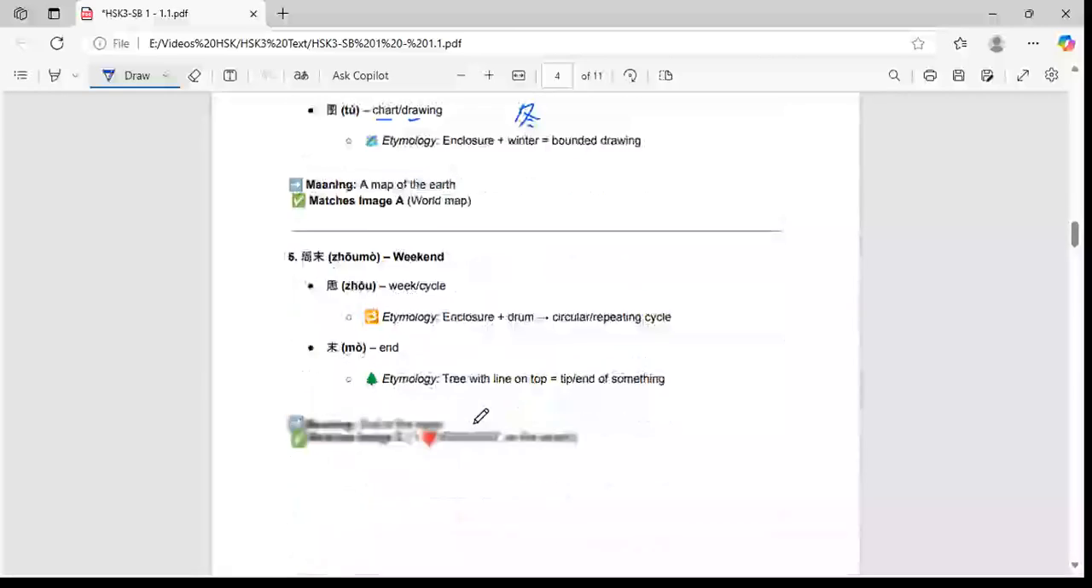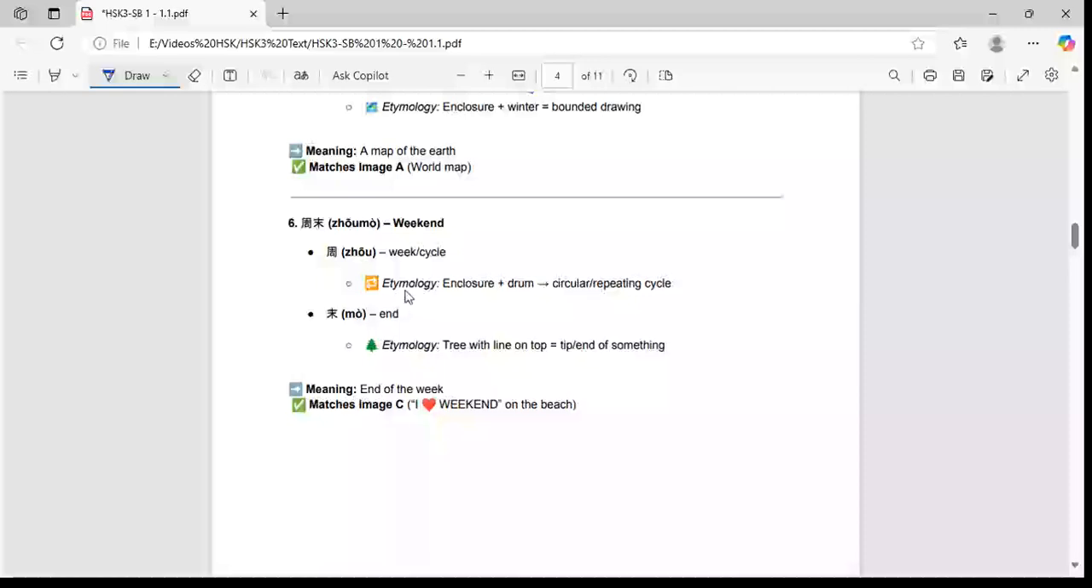And then the next one is Zhōumò. Zhōumò is weekend. Zhōu is week or cycle. So here it is also the enclosure which is open, enclosure plus drum. Drum is nothing but this one, and a circular repeating cycle. And Mo is end. So the week is followed again and again, every week after there is a week, one more week like that.